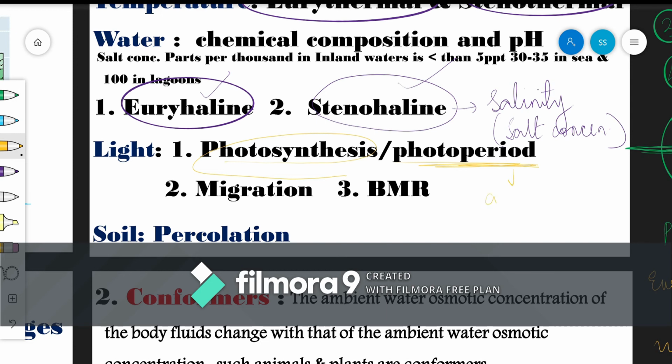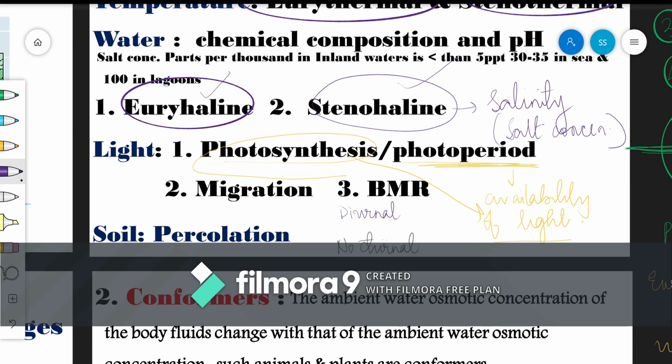So due to the availability of light, the plants will easily undergo photosynthesis. Depending upon the light factor, we can divide the organisms into two types, diurnal and nocturnal.